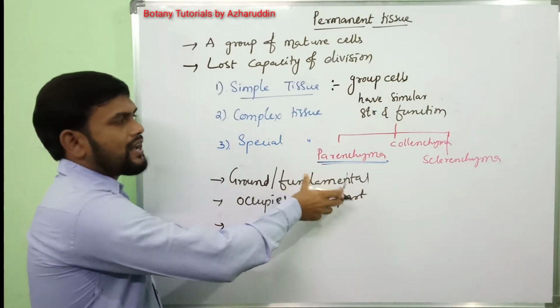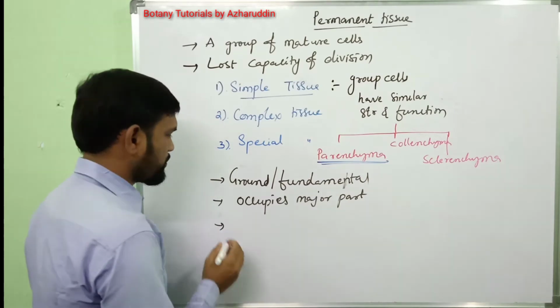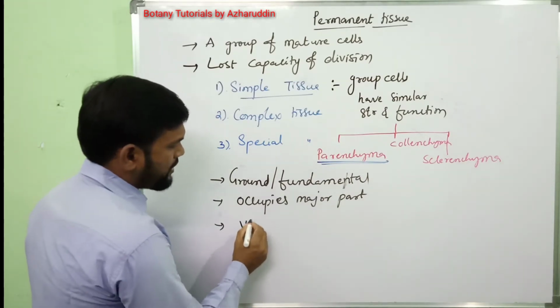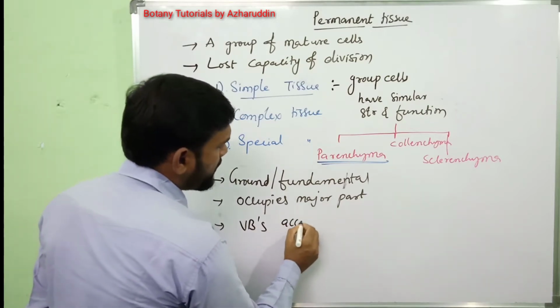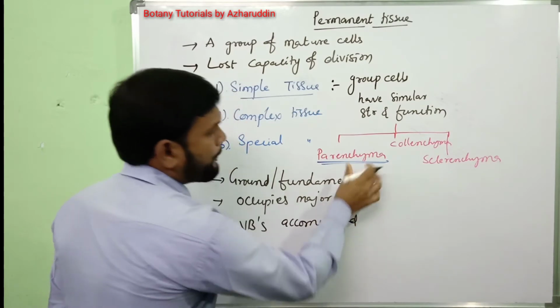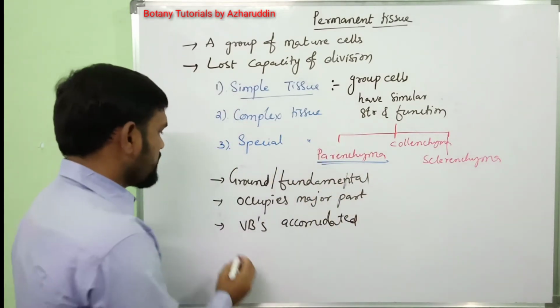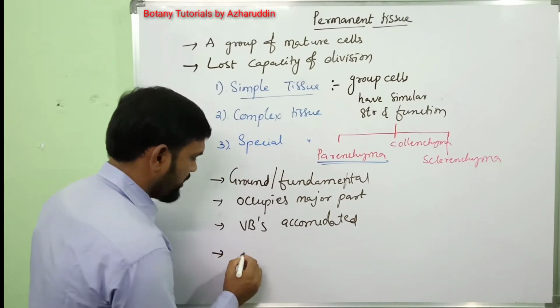Most of the tissues are accommodated in the parenchyma, particularly vascular bundles, vascular tissues are accommodated in the parenchyma. Next, this parenchyma is present in all plant groups.